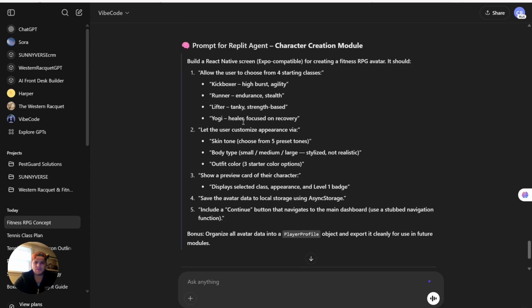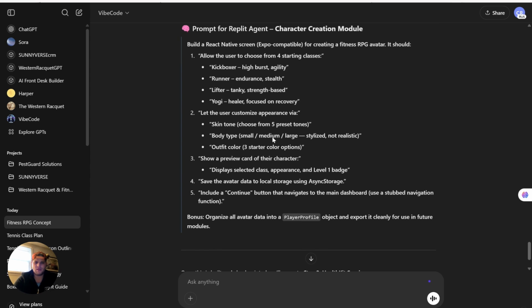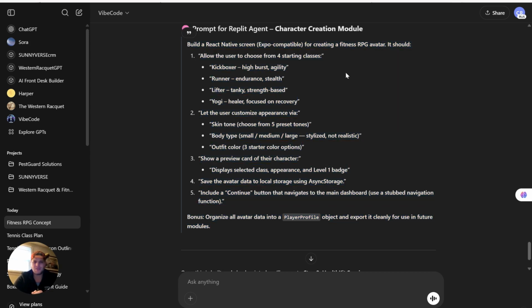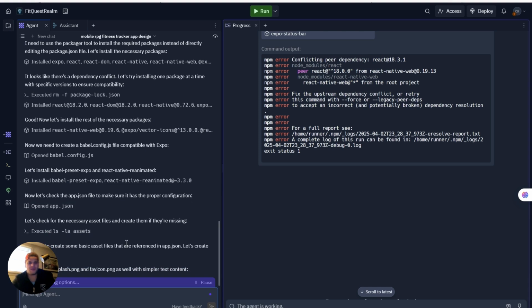Tanky, strength-based, healer, focused on recovery. Okay, I really like that. Bonus, organize all avatar data into a proper object and export it cleanly for use in future models. I don't think we need that. So here's the prompt here. Actually, I should even see what agent's up to. Yeah, agent is still working on our mainframe, our big idea here. Hey, this is super fine though. This is super cool, no big deal.